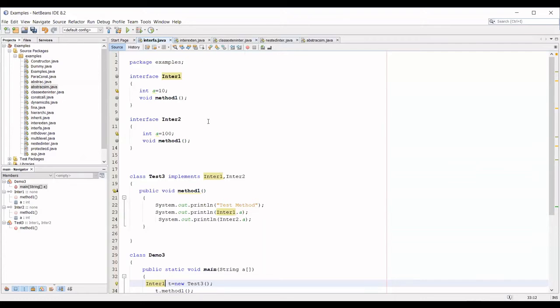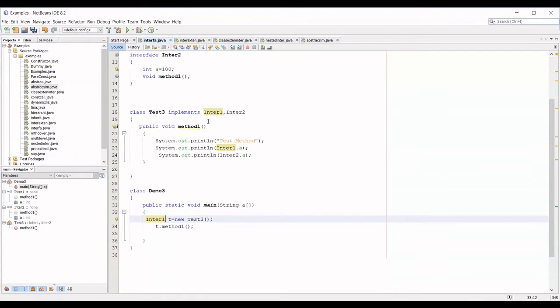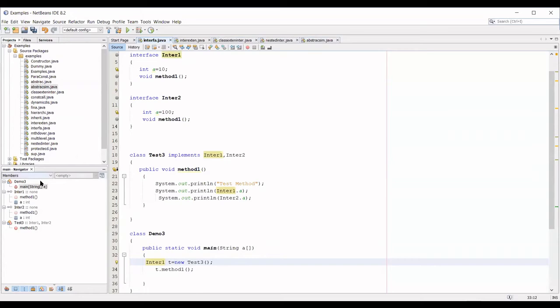Only two things are allowed inside an interface: one is a variable, another is a method. You cannot have a constructor. So you cannot create an object of that, but you can create a reference variable through which you can access the object of your child class. For understanding, I'm simply calling it the child class.